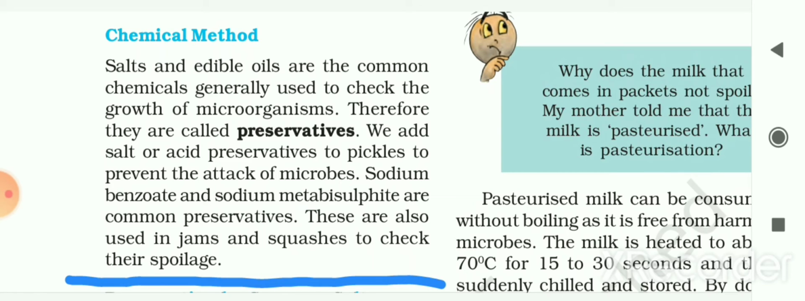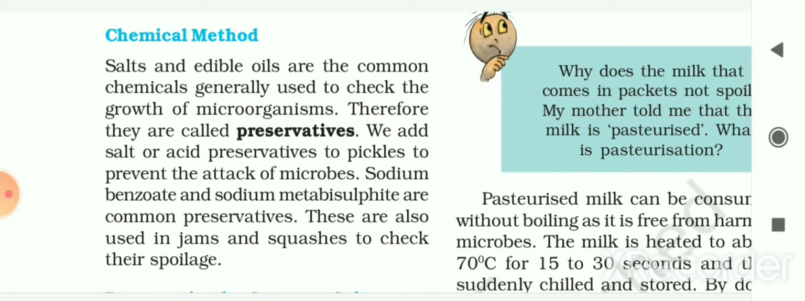We add salt or acid preservatives to pickles to prevent the attack of microbes. Sodium benzoate and sodium metabisulfite are common preservatives, and these are also used in jams and squashes to check their spoilage or wastage. Jams you already know. Now what is squash? It is a syrup which is usually fruit flavored, made from fruit juice, water and sugar. So to check their spoilage, these preservatives are used.